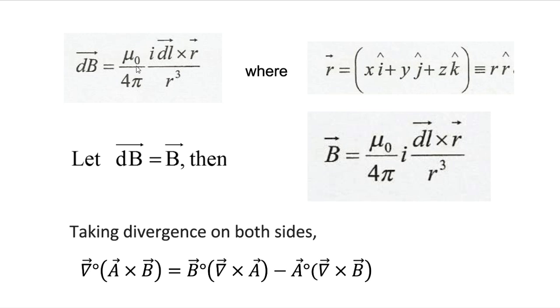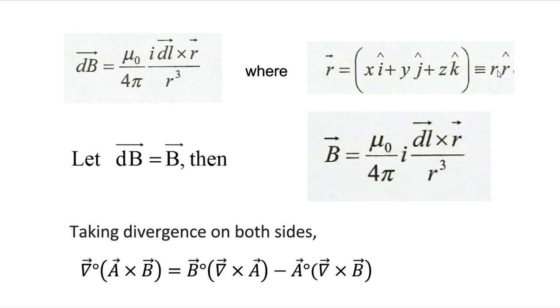So dB is proportional to the strength of the current and the length of the element, which is a vector, and inversely to the square of the distance, but since we have taken the vector r here,